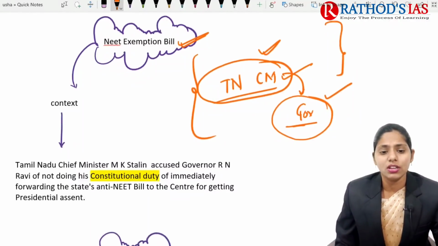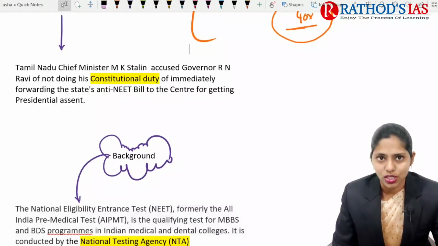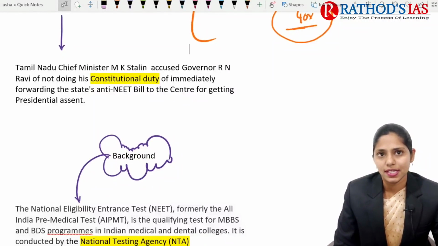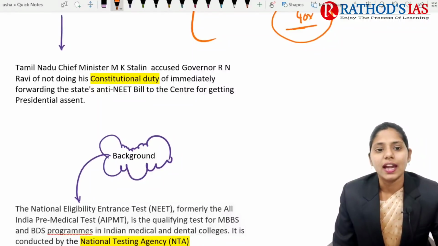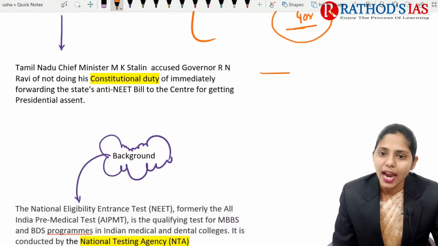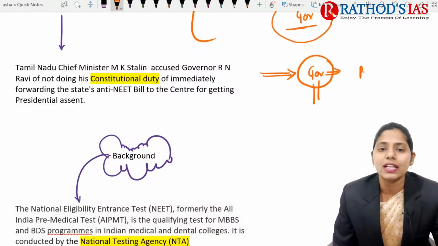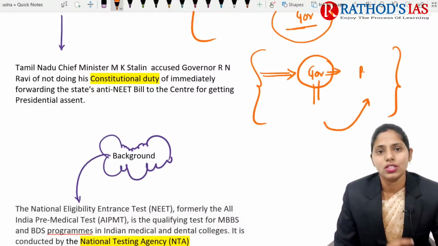So the Tamil Nadu Chief Minister is now accusing the governor of Tamil Nadu of not doing his constitutional duty of immediately forwarding the state's anti-NEET bill to the Centre for presidential assent. The Chief Minister is saying that this anti-NEET bill passed in both houses, and moved forward to the governor for assent, and the governor reserved the bill for presidential assent. But now the governor is not doing the constitutional duty, and he is not forwarding the state's anti-NEET bill for presidential assent. So this is the context of why this is in the news.